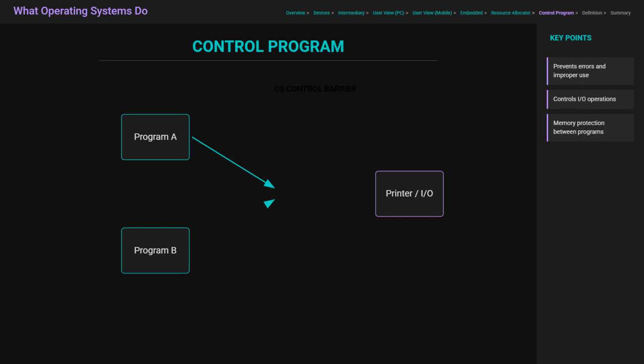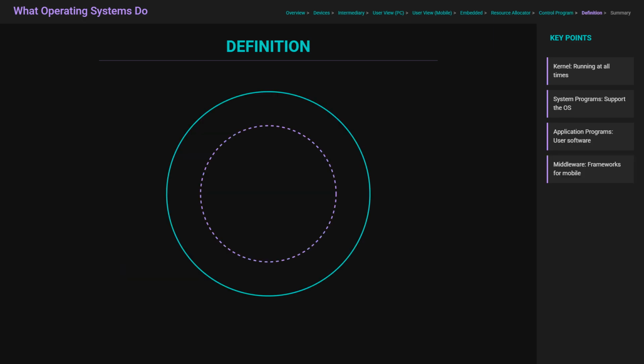Additionally, the OS acts as a control program. It manages the execution of user programs to prevent errors and improper use of the system. It is particularly concerned with controlling I/O devices and ensuring that one program does not interfere with the memory of another or crash the system.